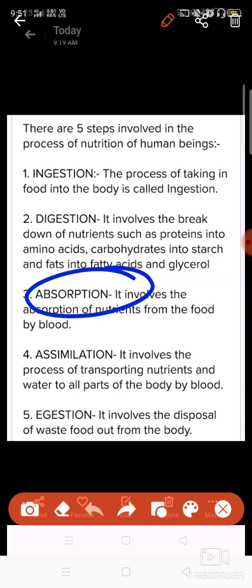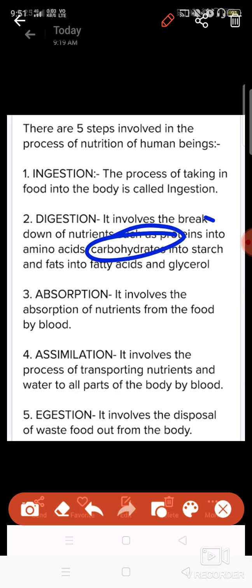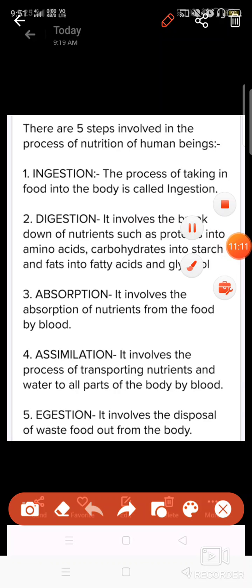Then comes absorption. Once carbohydrates, proteins, and fats are converted into simple form, they are absorbed by the blood. This process is known as absorption, to take the nutrients from the food. Then assimilation.